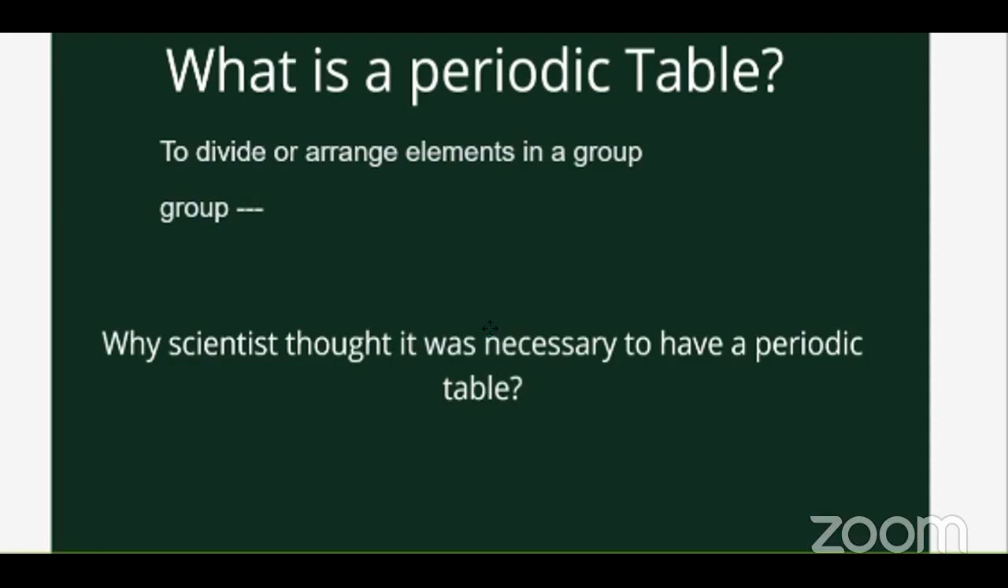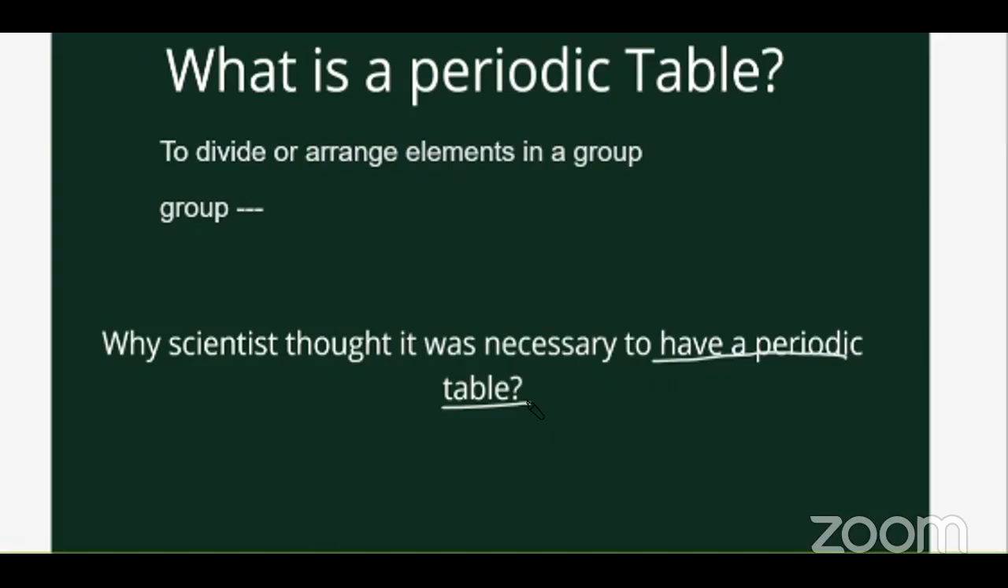So they wanted to understand this. That is why they believed that if we have a periodic table, a specific way of grouping, it will help us to understand the physical properties and the chemical properties of the elements. That's why they wanted to put them into groups. Did you understand why they needed a periodic table?